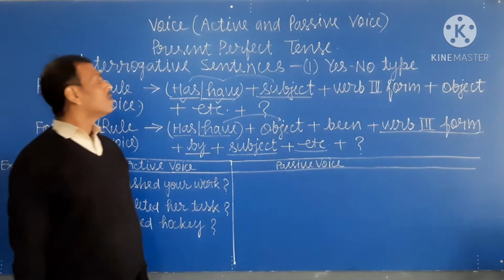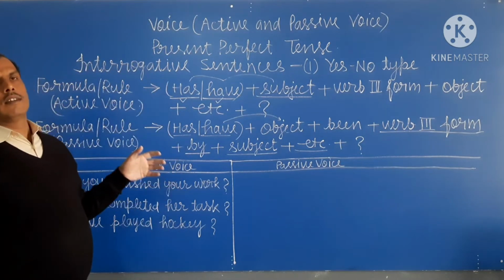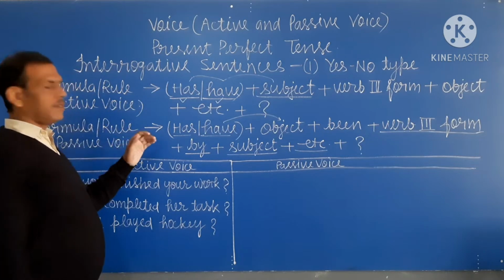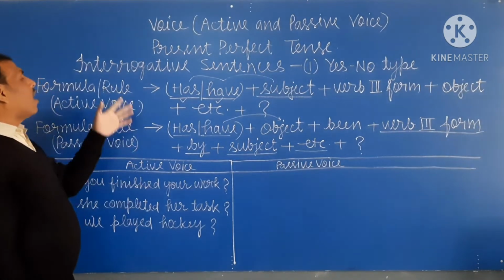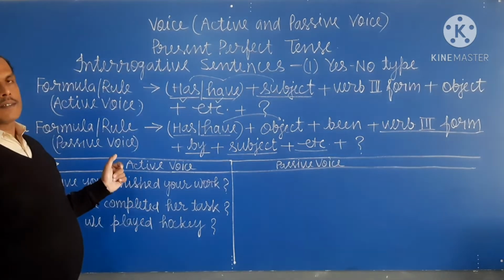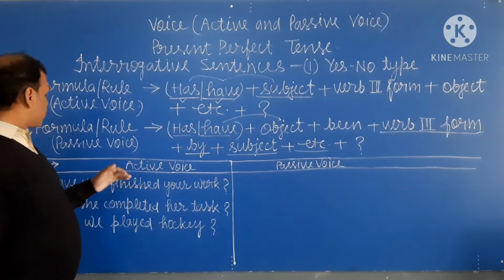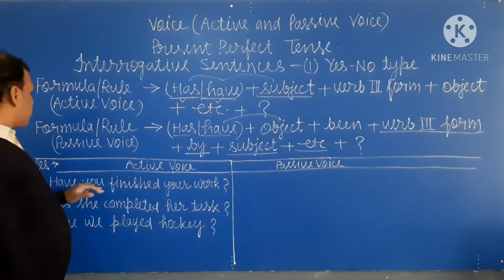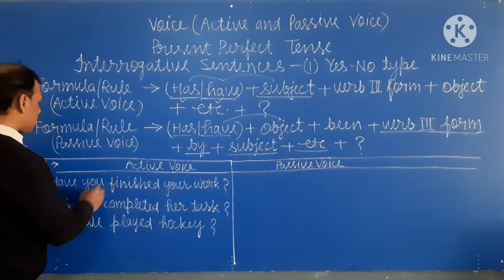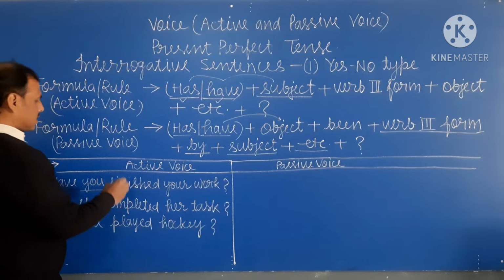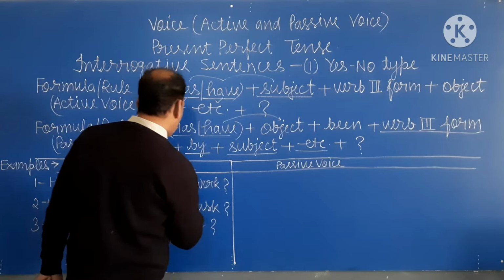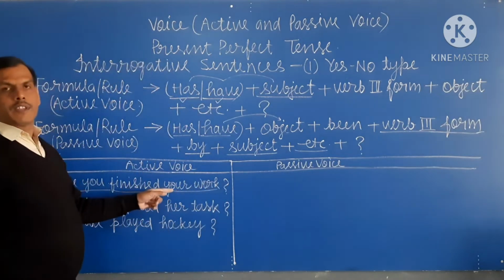Okay student? So these are the rules on which we frame active voice and passive voice, and these rules also become clear when we see the example. Okay student? First example is, have you finished your work? In this sentence you is the subject, finished is the third form of verb, and your work is the object.